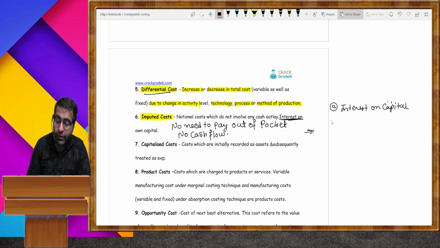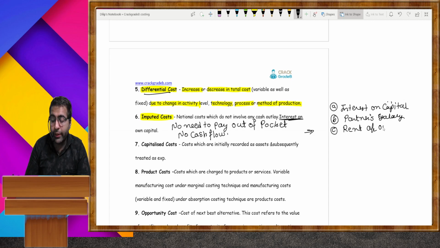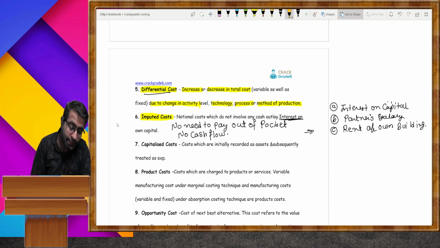B, partner's salary. C, rent of own building. These are the three examples of imputed cost, and imputed cost is also known as notional cost.